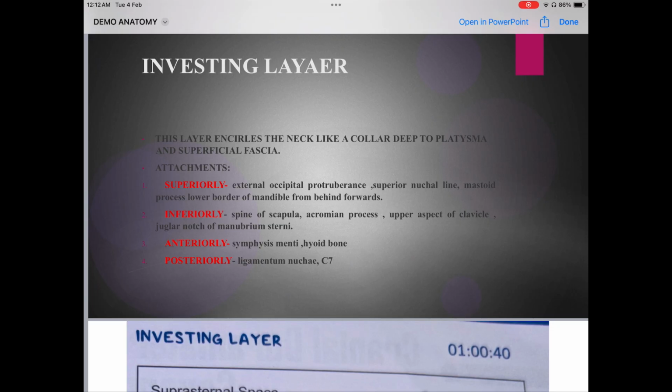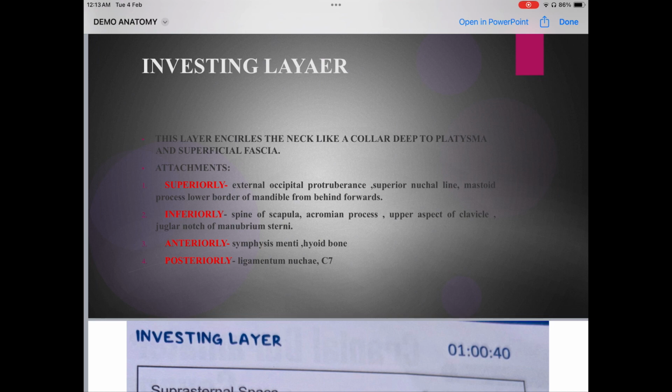So let's see. Superiorly: external occipital protuberance, superior nuchal lines, mastoid process, lower border of mandible from behind. These are all the landmarks or structures to which the investing layer is superiorly attached.